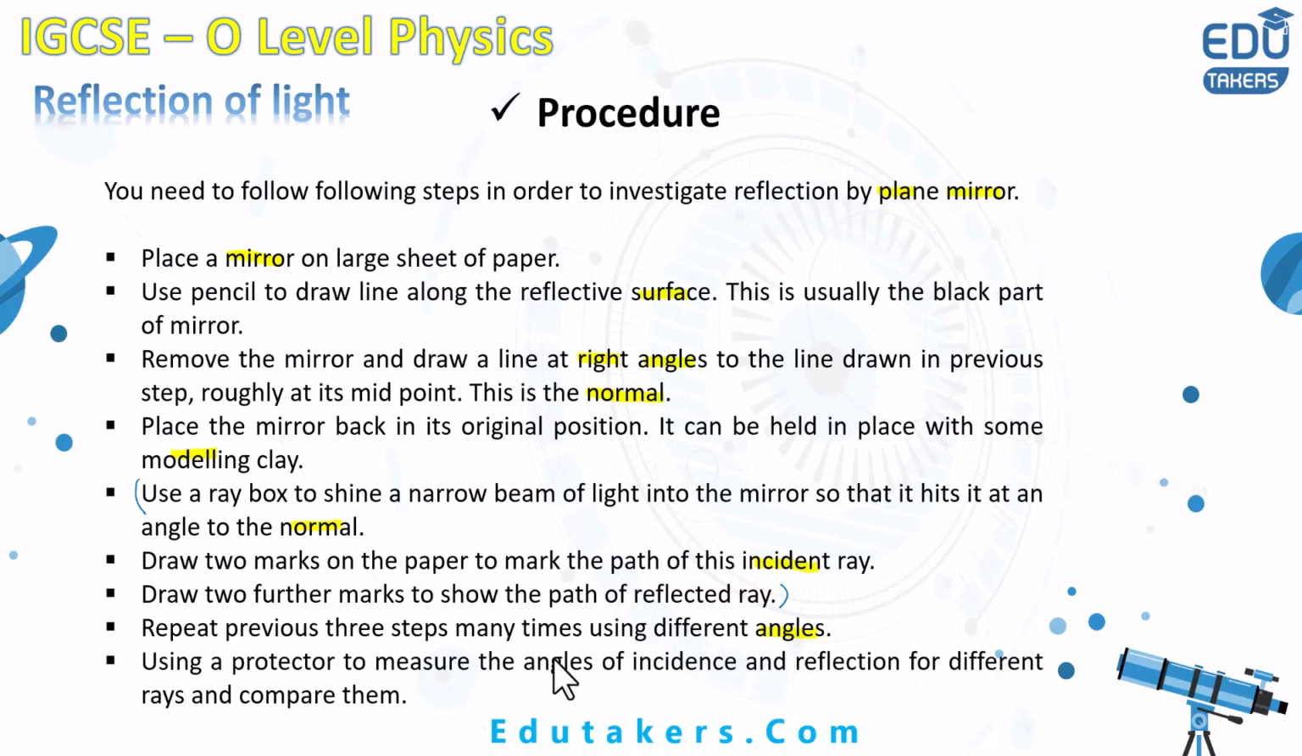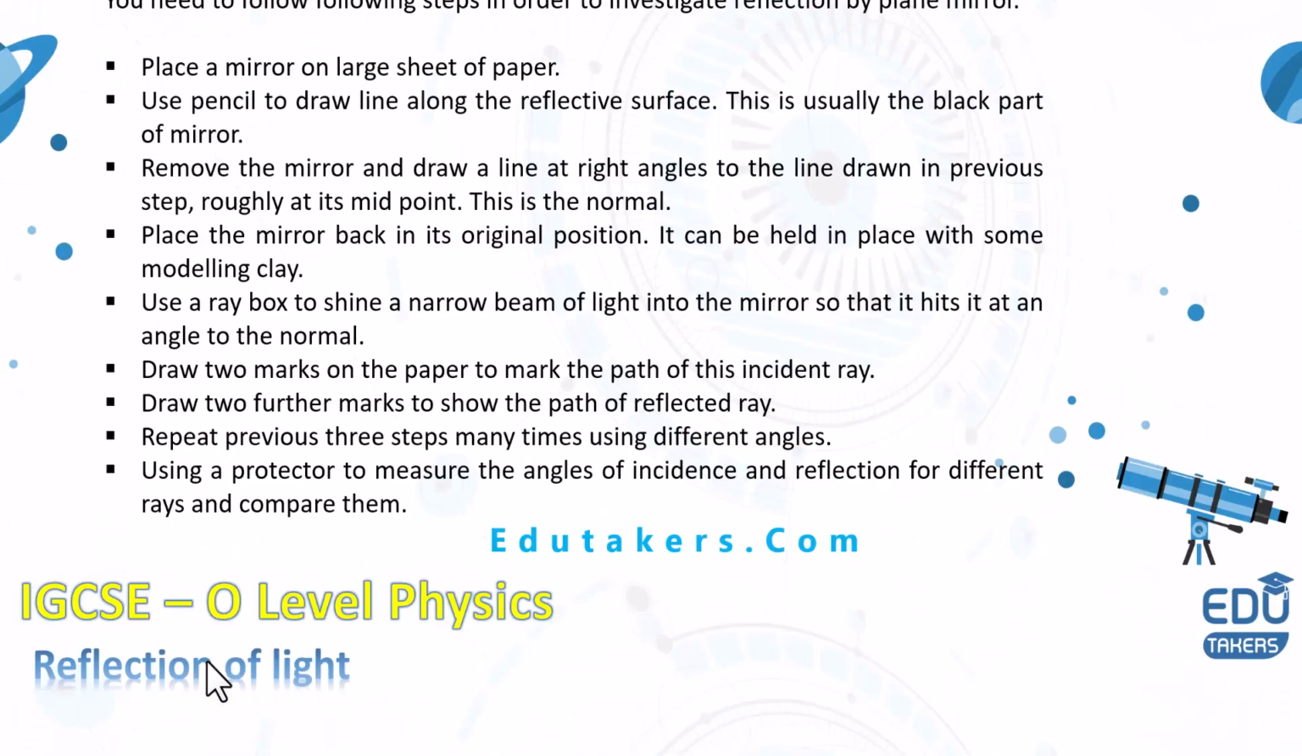Use a protractor to measure the angle of incidence and the angle of reflection for the different rays and compare them. You basically need to measure the angle of incidence and angle of reflection and make a table for that.